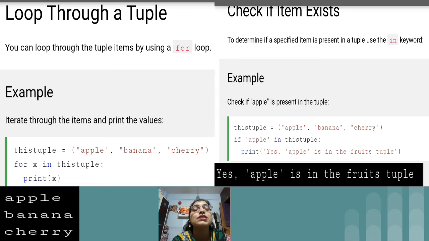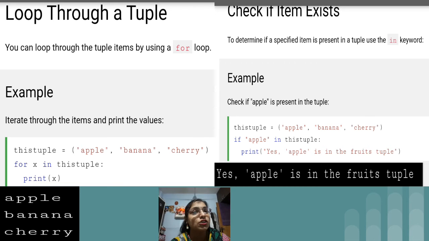Then the next topic is loop through a tuple. Loop through means with the help of a for loop we will visit each and every member of the tuple. So just see the example. this tuple equals, within round brackets, apple, banana, cherry. These 3 items I have provided. Then for x in this tuple, colon, print x. Because of this statement, one by one the item from this tuple will be stored inside the x variable, and then we print that x till it reaches the last item.